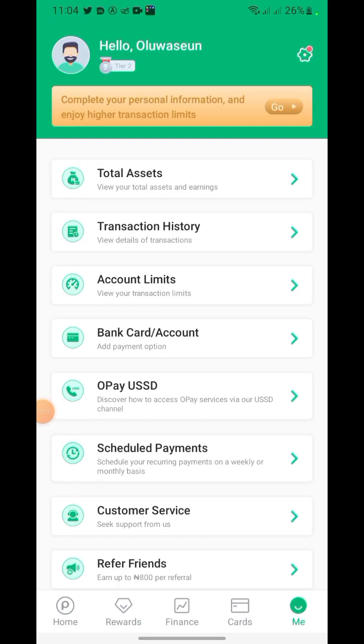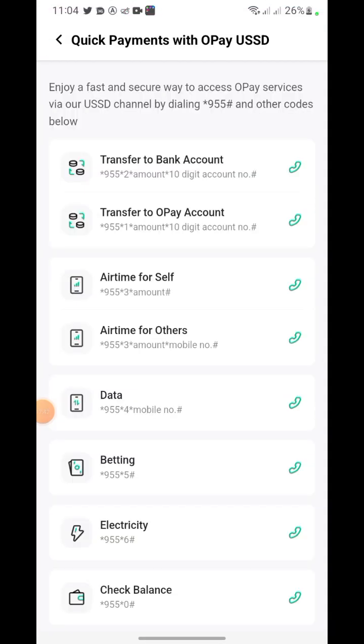Now this account limit, you can set your account to, oh, I want to set it to a 2 million limit a day. So you have that. Also, you can link your bank card to this bank and card account. Opay USSD. Some people don't know the USSD of Opay. So here you can get the USSD.